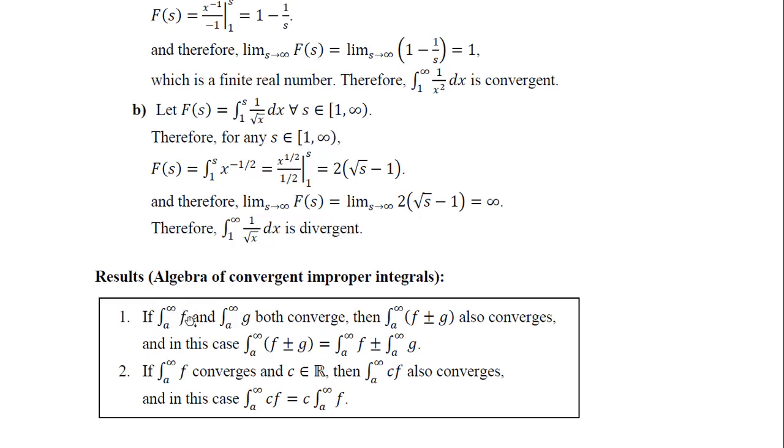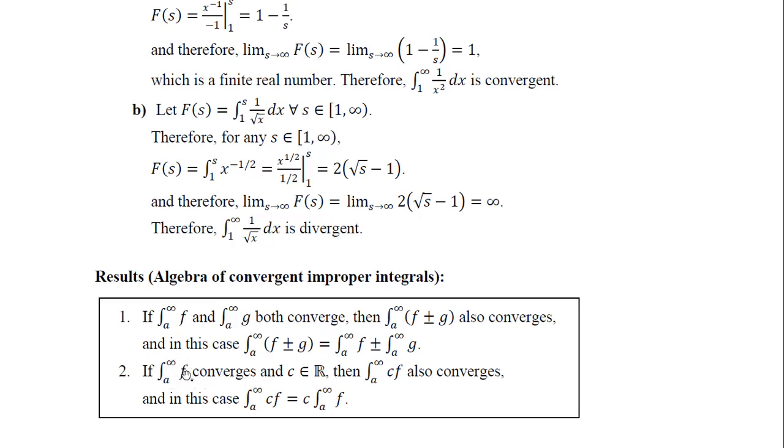So if this improper integral and this improper integral both are convergent, then if we add or subtract these two functions and then find the improper integral over the same domain, that also is convergent. And in that case, this new integral will be nothing but the sum or difference of the respective integrals. Similarly, another property of scalar multiplication will also apply there.